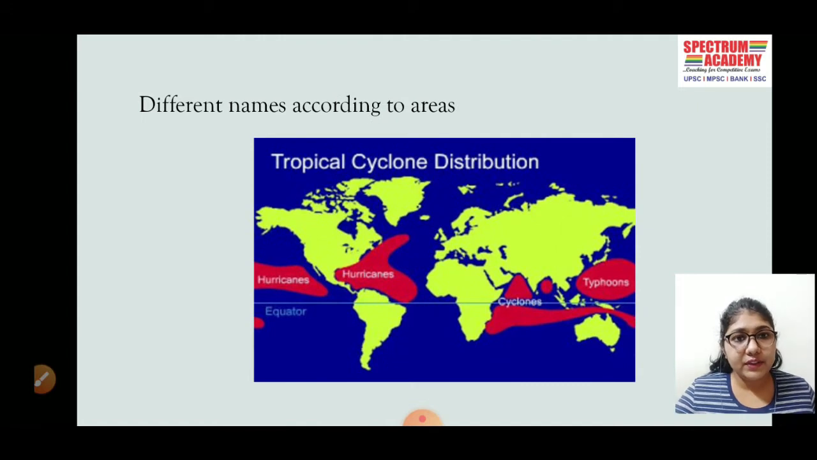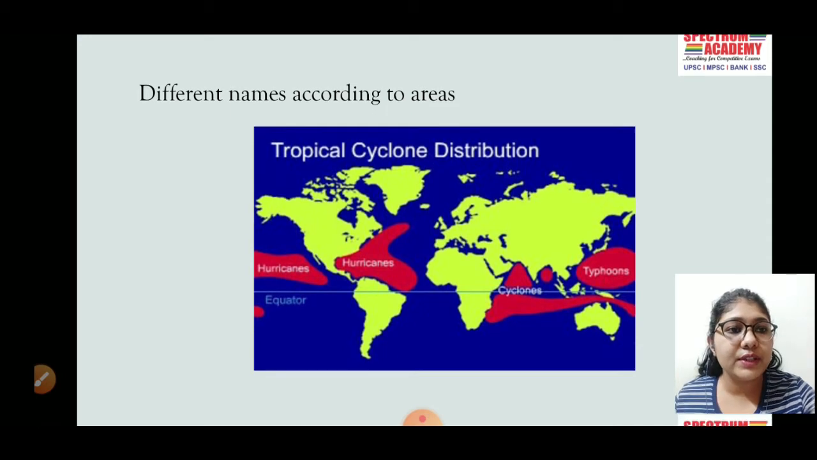So there are different names of cyclones according to different areas. The cyclones are named as tornadoes in the Guiana lands of West Africa and southern USA. Then it is called cyclones in the Indian Ocean, as we can see in the map. Then it is called typhoons in the China Sea and Pacific Ocean. Then it is called 𝗍𝗍𝗍𝗍 in the Northwest Australia. And it is called hurricanes in the West Indian Island, the Caribbean Sea and the Atlantic Ocean.